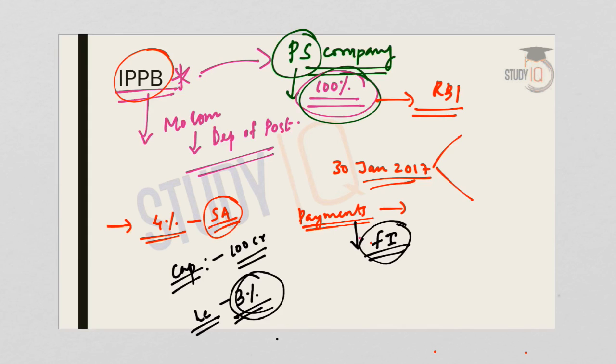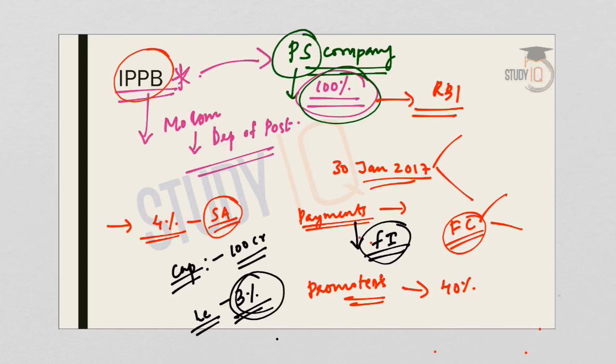Now, regarding the promoter's contribution in case of a payments bank, the promoter's contribution should be at least 40% for the first 5 years. And regarding foreign shareholding, the foreign shareholding in the payments bank would be as per the FDI policy for private sector banks. That means it is amended from time to time. So, there is no fixed foreign shareholding policy, but it depends on the FDI policy of the government, which changes from time to time.